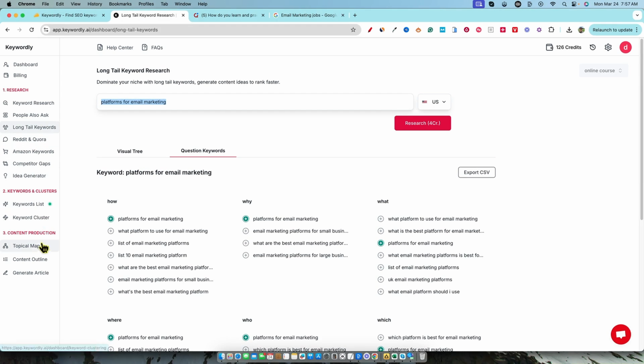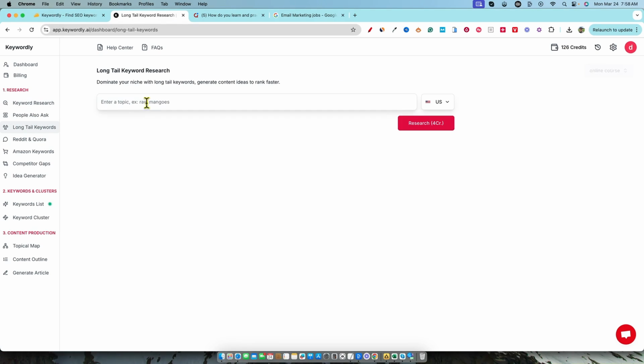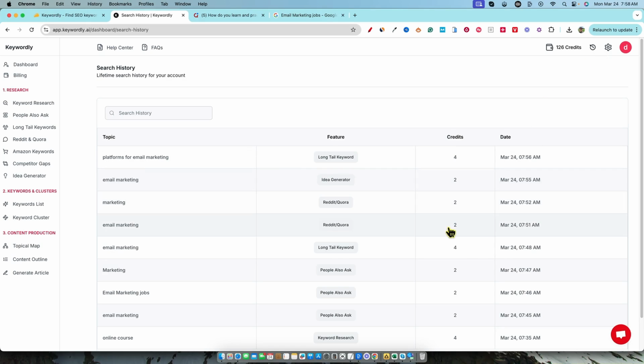And then let's go into the topical map and try email marketing for a topical map and see what it does for us there. And then that's pretty much all we had access to, you guys. Let's go over here and it says generate a topical map for your keyword list. Strategically outline the SEO content you need to cover the length and breadth of your keywords. Oh, okay. So I need to go and let's go back over real quick to the keyword, to the Longtail. And one thing, let's see if we can click over here and go back to our keywords. This kind of looks a little different.